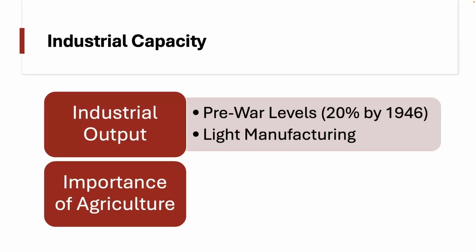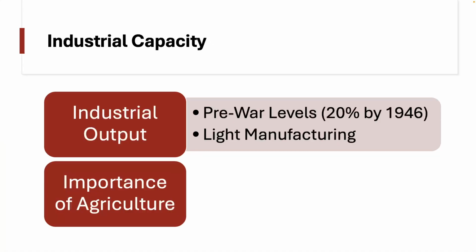This then meant that agriculture was the most important part of the economy. The dependency on agriculture meant that in 1949, agriculture accounted for as high as 60% of China's total social output value, i.e. the kinds of things that everybody in China was doing. 60% of everything that was being done was agricultural in nature. And so the dependency on agriculture was very, very important.